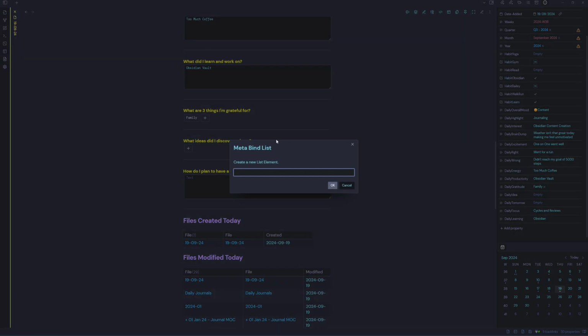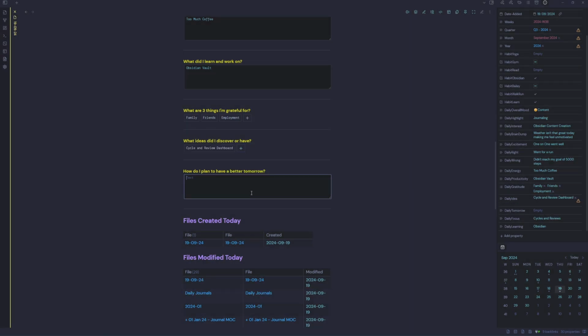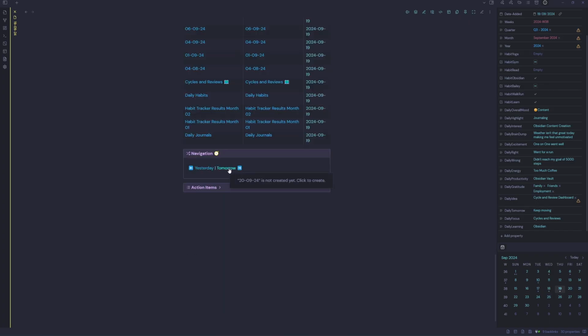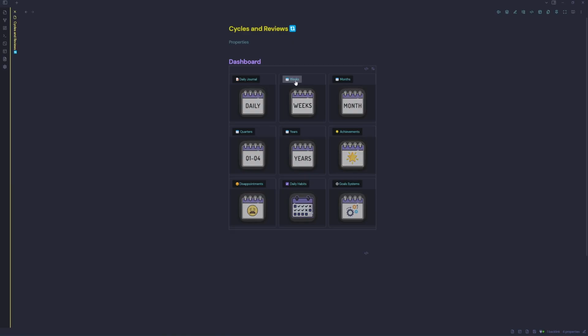Put 3 things you're grateful for. You can add any ideas you've discovered today. Got a couple of Dataview queries here to list the files created today and then the files modified today. And then below that, just have a navigation. We also have some action items to go to other areas of our vault. So next we'll jump into the weekly reviews.